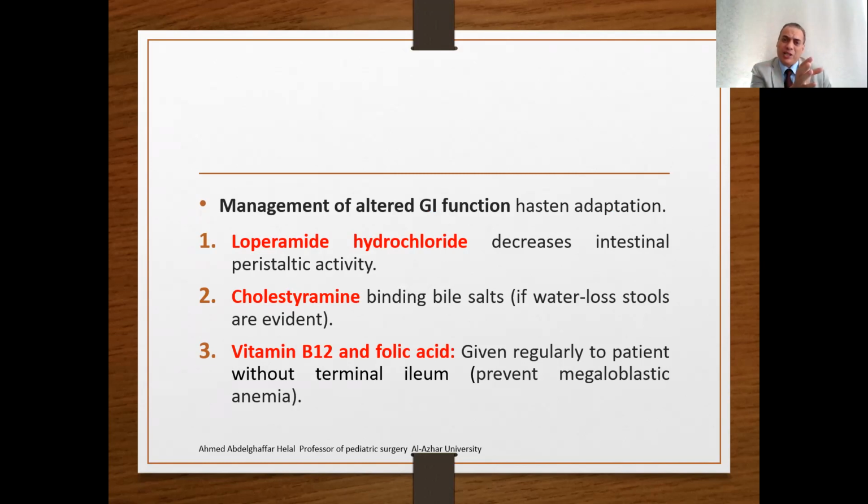So in this post-operative care, it is very important to stress on the TPN, and to know that this baby is vulnerable to the development of transient gastrointestinal dysfunction and diarrhea, especially for type 3B or apple-peel or Christmas tree atresia. These babies may need loperamide hydrochloride, cholestyramine, vitamin B12, and folic acid to support or alter adaptation of the intestine. This is very important and essential information you must know about the post-operative care.